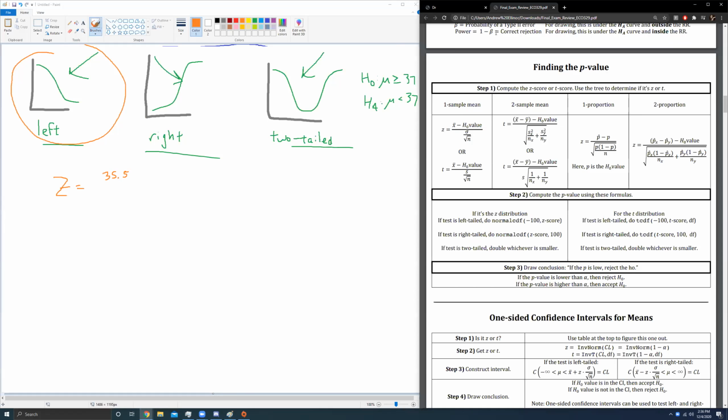Go back to the cheat sheet, minus the H null value. H null value is that 37, divided by standard deviation. Don't forget, standard deviation was, I believe, 8, and our sample size was 64. So we're just going to keep using those same numbers from before. 8 over square root of 64. That's our z-score value. This is going to be negative 1.5.